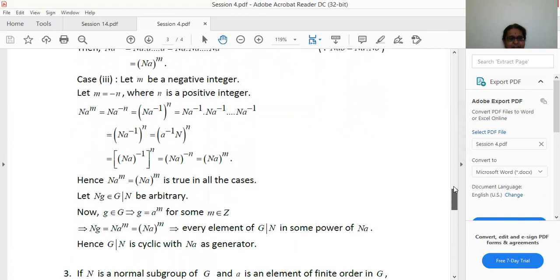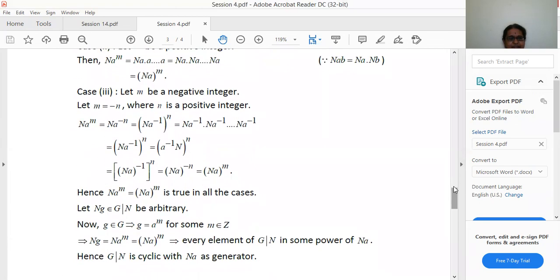Therefore, we have got Na power m is equal to (Na) whole power m, and this is true in all the cases. That is, all the three cases: m is 0, m is a positive integer, m is a negative integer. Now we shall show there is a generator in G by N.